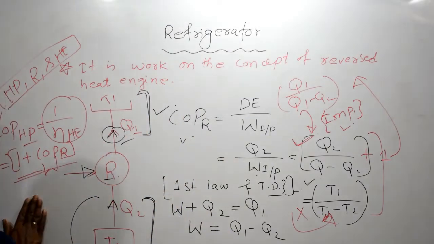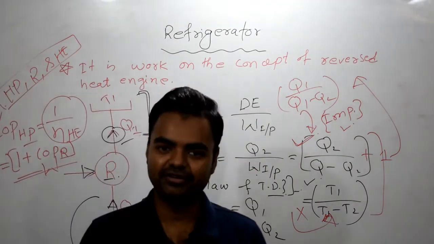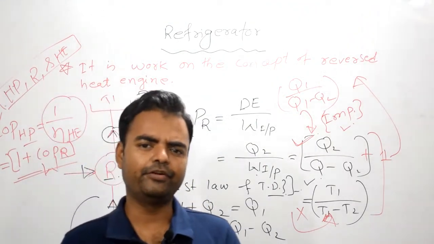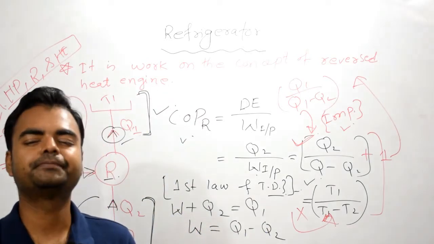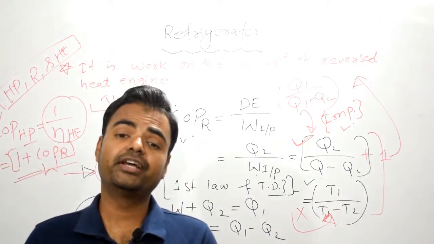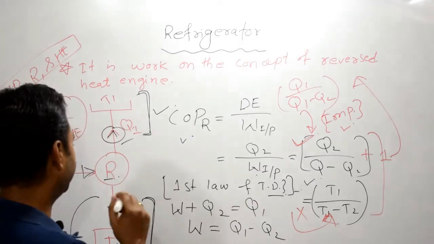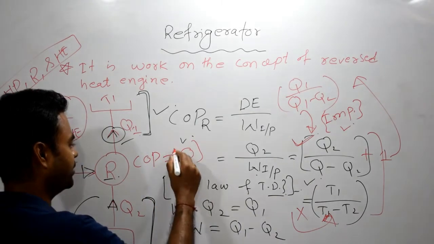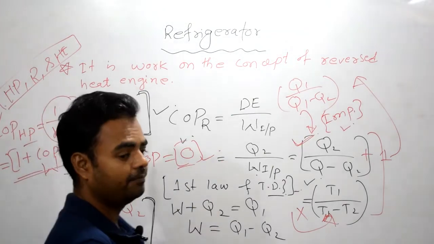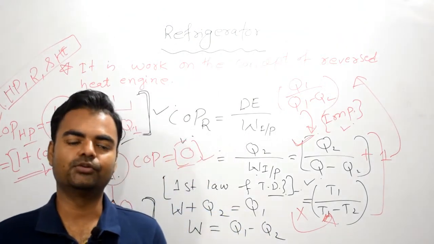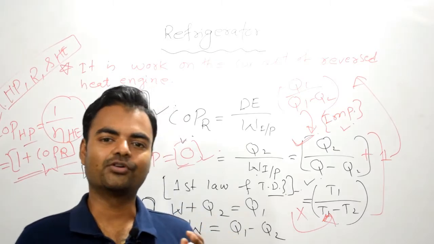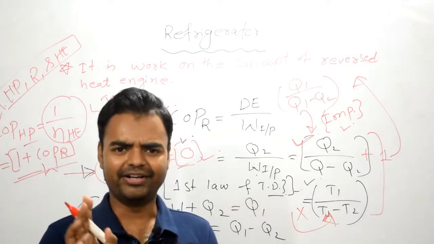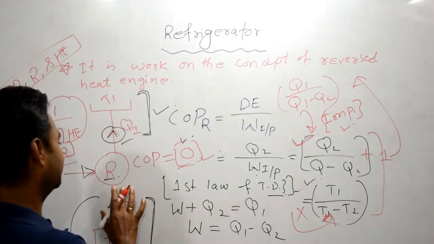Okay, now in the next video I will talk about something interesting. If we are talking about COP, then we can say that a refrigerator can have 0 COP. Maybe if you studied these topics, you always find COP is greater than 1, but it is not the case for a refrigerator.